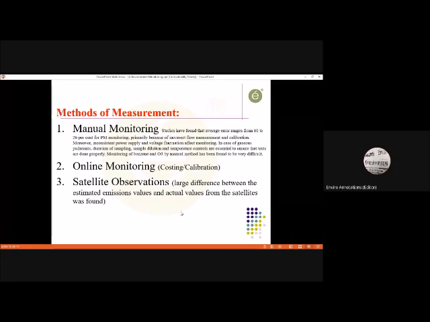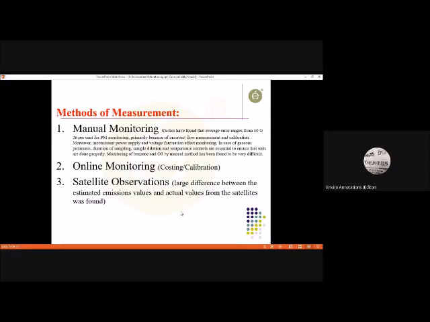So what happens? Studies have found that average error ranges from 10 to 26% of particulate matter, primarily because of incorrect flow measurement and calibration. Moreover, inconsistent power supply in 24 hours, you note this point, inconsistent power supply and voltage fluctuation affect the monitoring.